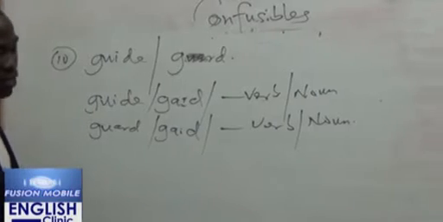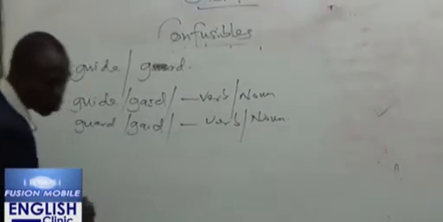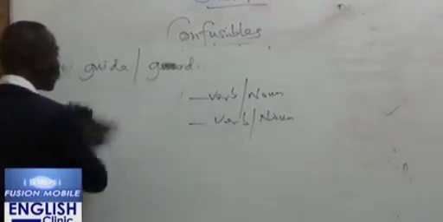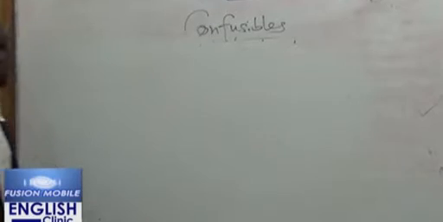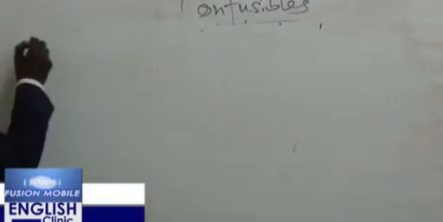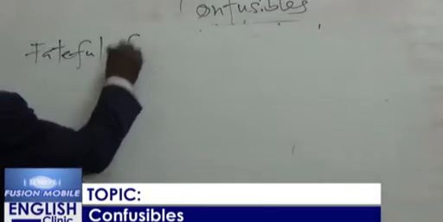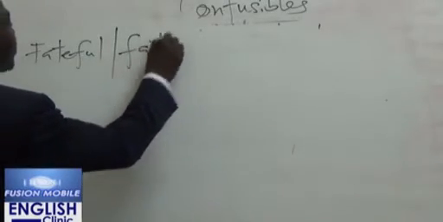Now let's look at some other examples. Before I go to that, let me talk about fateful and faithful.